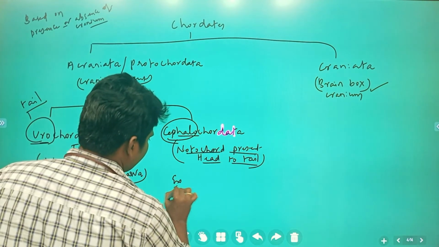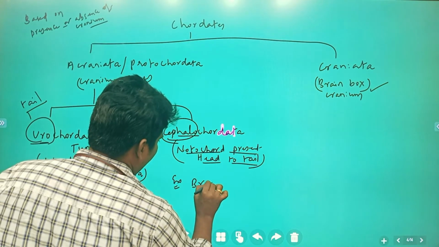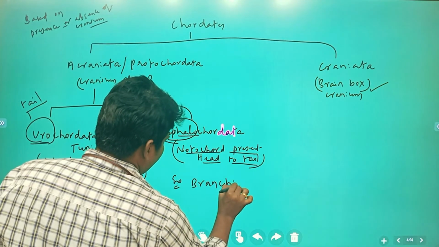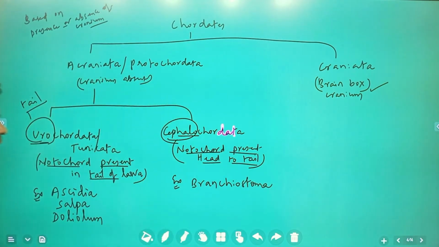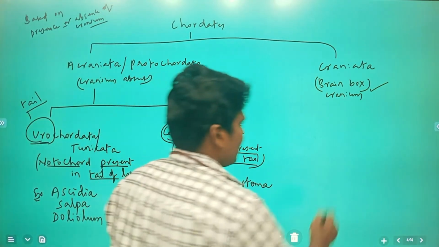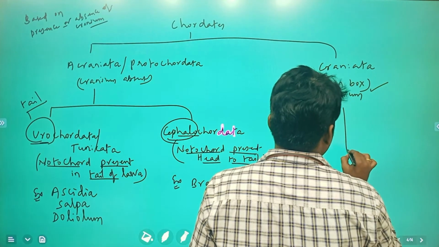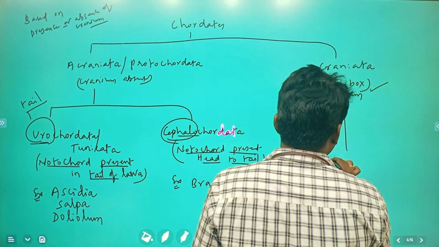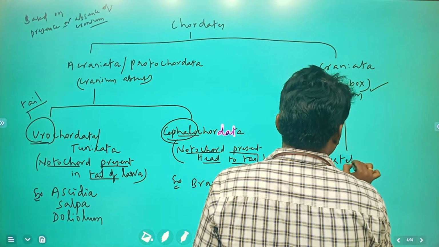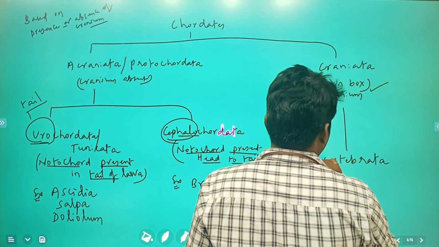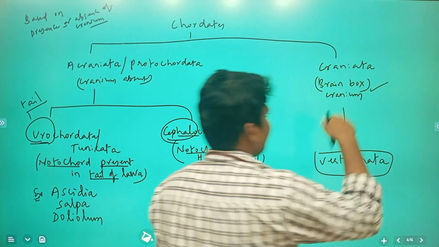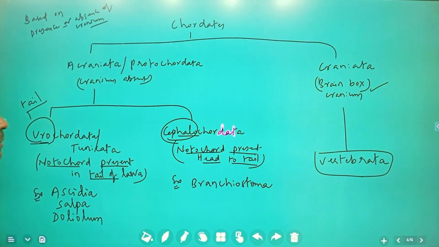Cephalochordata example: Branchiostoma. What is the example for cephalochordata? Branchiostoma. Next, craniata is going to be differentiated into vertebrata. Just go through it.